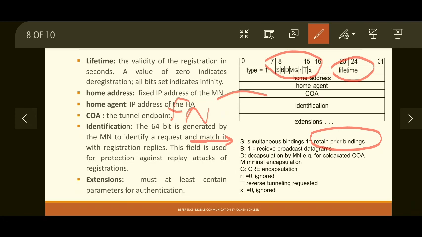Then the next two bits are the type of encapsulation that is used by the mobile node, that is minimal or GRE, and r, small r, which was previously used for compression, now it is 0 and ignored. T, similar to the agent advertisement, whether the mobile node supports reverse tunneling or is requesting reverse tunneling or not, is mentioned by the T field. If T is equal to 1, that means the mobile node is requesting reverse tunneling also, and X, which is also 0, is ignored by the home agent. So these are the fields in the registration request.